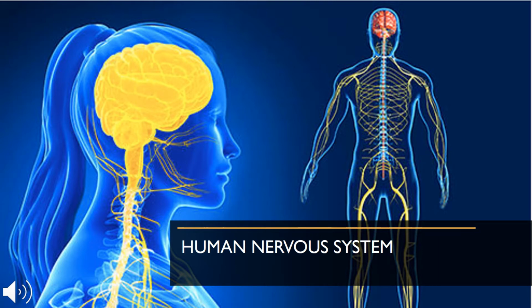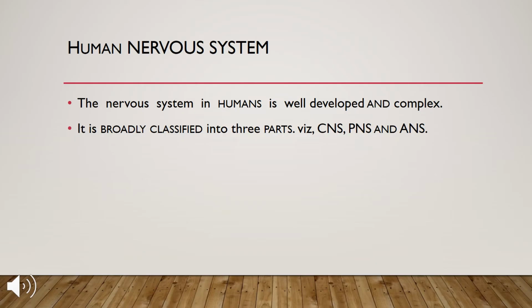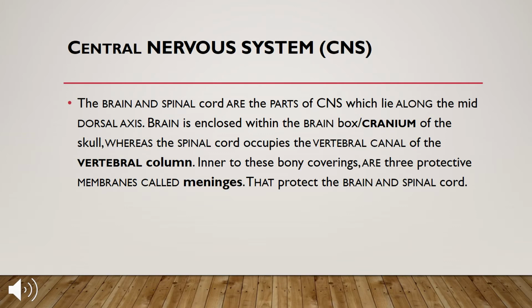Let us study about the human nervous system. The nervous system in humans is well developed and complex. It is broadly classified into three parts, that is CNS, PNS and ANS. CNS stands for central nervous system, PNS stands for peripheral nervous system, and ANS stands for autonomous nervous system. The central nervous system, that is CNS.